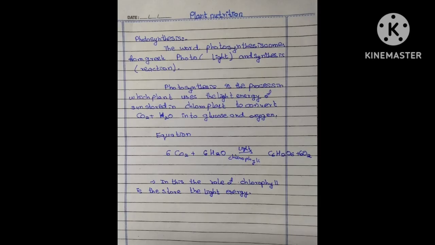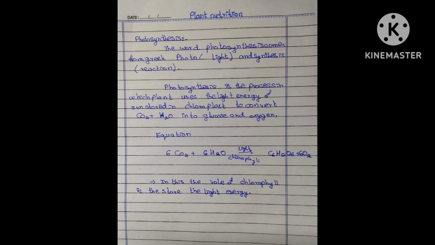The word photosynthesis is derived from the Greek words photo, which means light, and synthesis, which means reaction. The word photosynthesis is made from basically two words, photo and synthesis, which mean light and reaction. Photosynthesis is the process in which plants use the light energy of the sun stored in the chloroplast to convert carbon dioxide and water into glucose and oxygen.